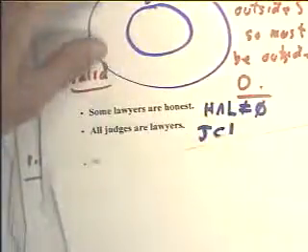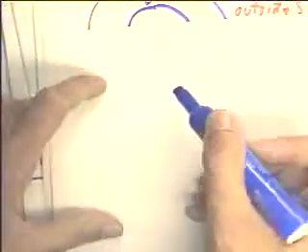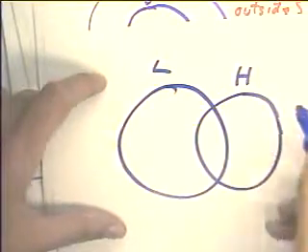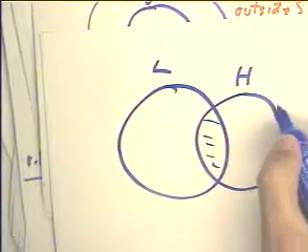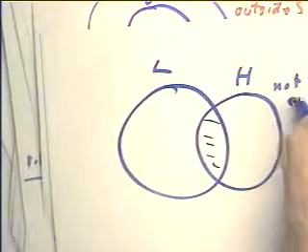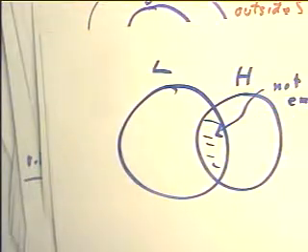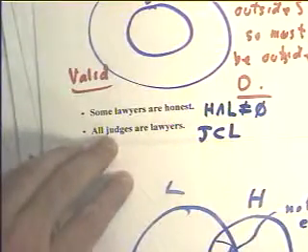Now, some lawyers are honest. Okay, there's our first condition, which means that the set of lawyers and the set of the honest people is not empty. The second condition is that all judges are lawyers.